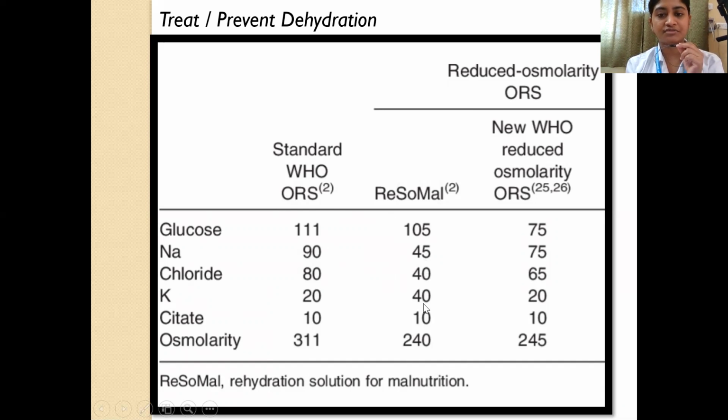We are increasing the potassium because these children are at an increased risk for developing hypokalemia. Citrate amount remains the same. Okay. And glucose is also more or less same. So chiefly by decreasing the amount of sodium and chloride, we decrease the osmolarity. Potassium we are increasing so that hypokalemia, which occurs very frequently in these children, can be taken care of.